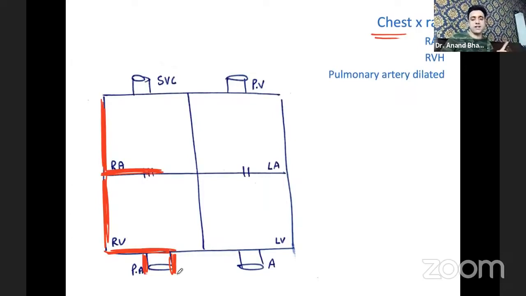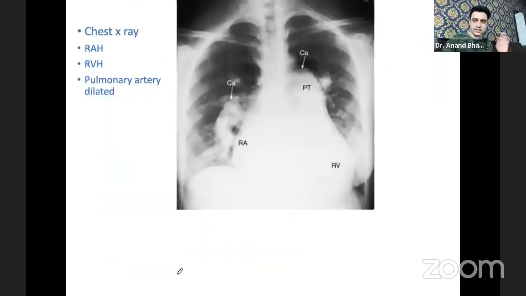Left atrium does not get enlarged in the atrial septal defect. That's an exam question. Okay, this is the X-ray. It's a very wonderful X-ray picture. You will see right atrium hypertrophy.